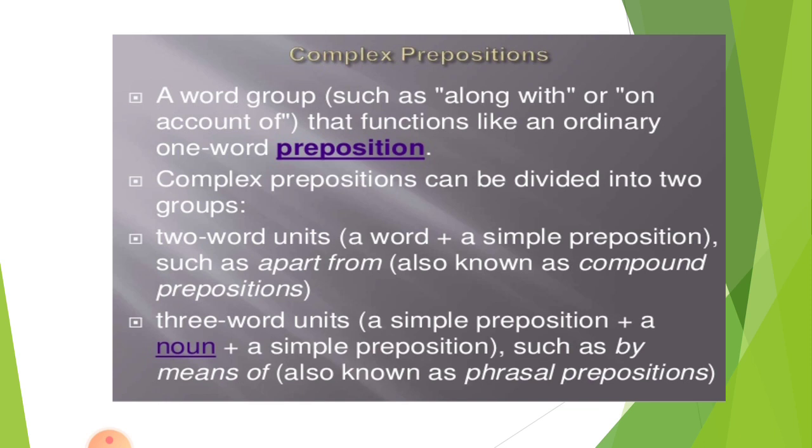Now three word units. What is that? A simple preposition, a noun, and again a simple preposition. Like by means of. Here you can see by is a simple preposition, then means is a noun, and again a simple preposition, of. Together when they form a word unit, then they are known as complex or phrasal prepositions.